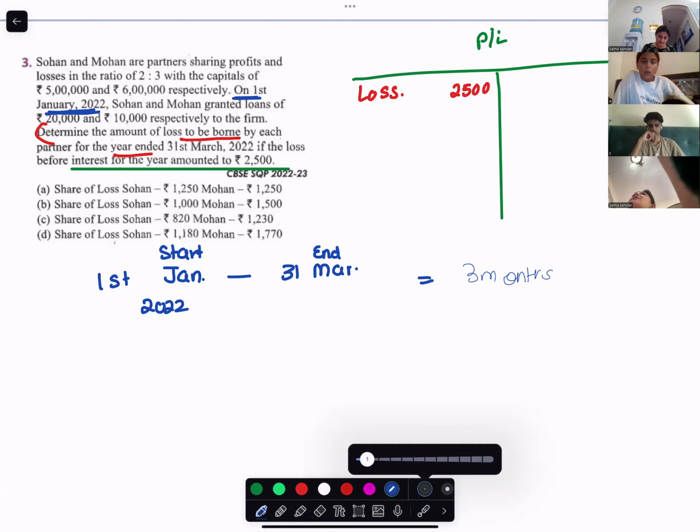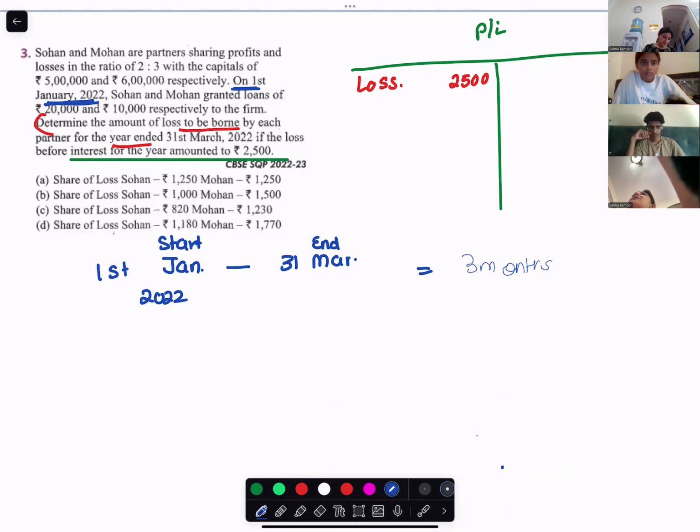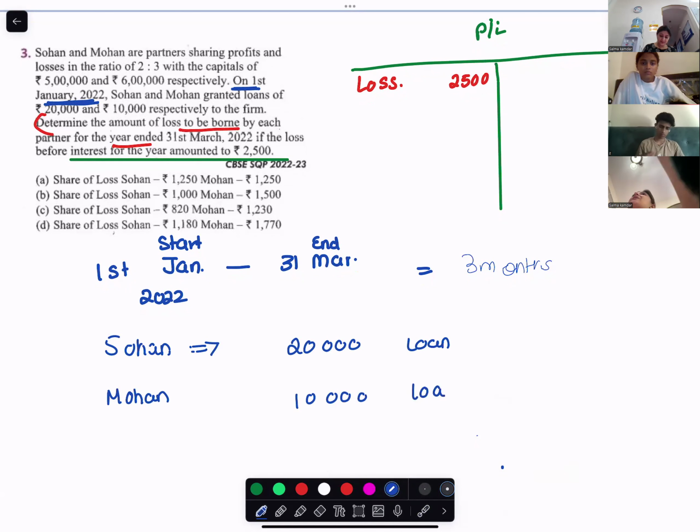When was the loan given? On 1st January. How much loan was given? Sohan has given a loan of 20,000.